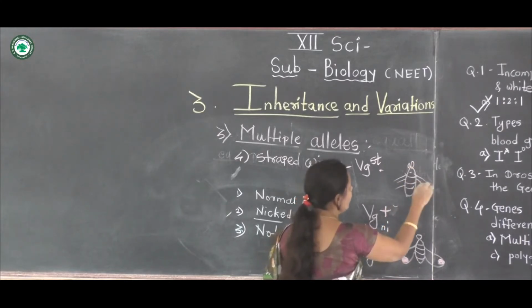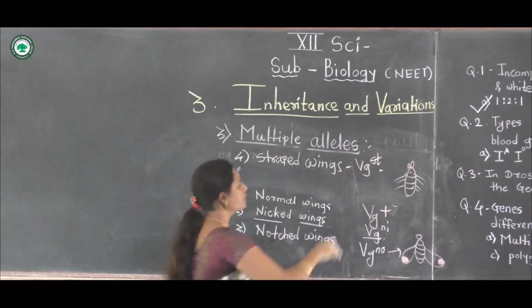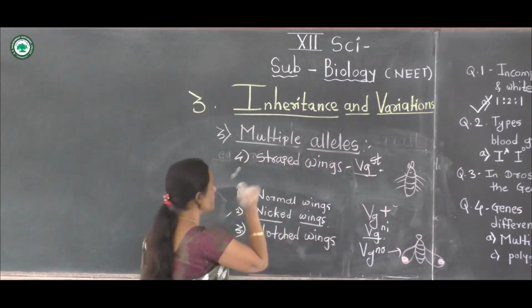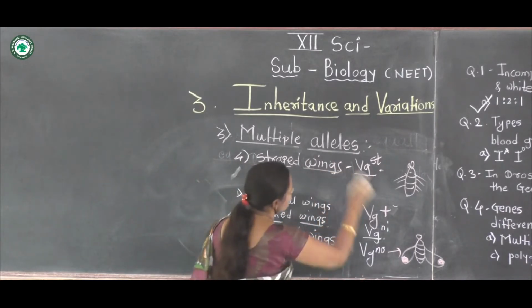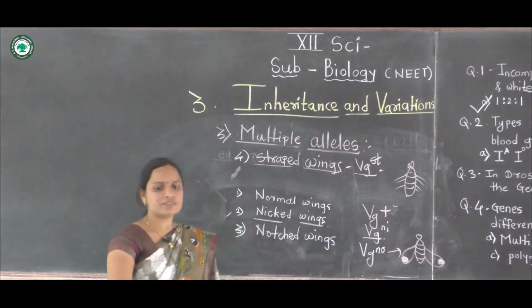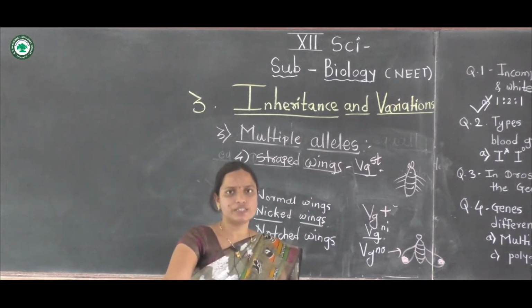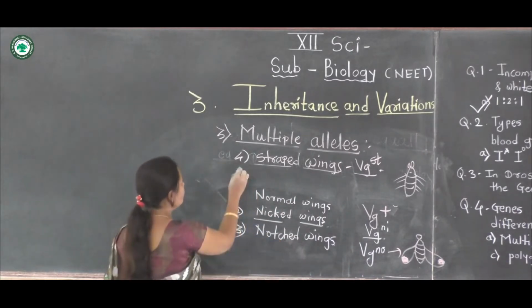Only this expression is there, vestigial notch, strap wings. And the last type, the mutant wings, is formed.